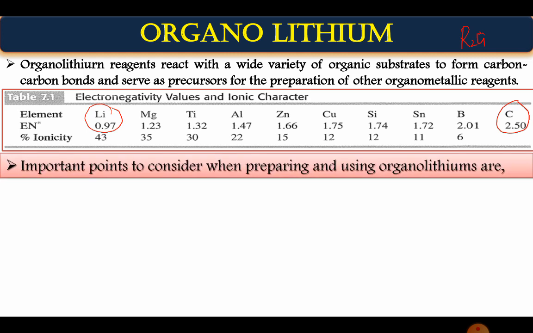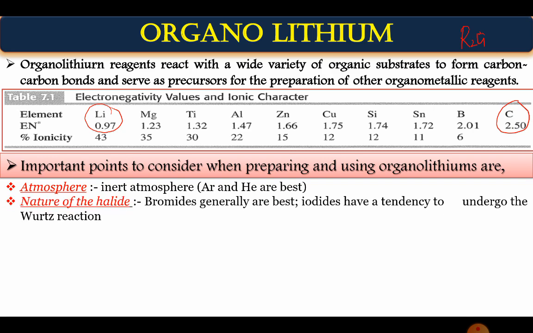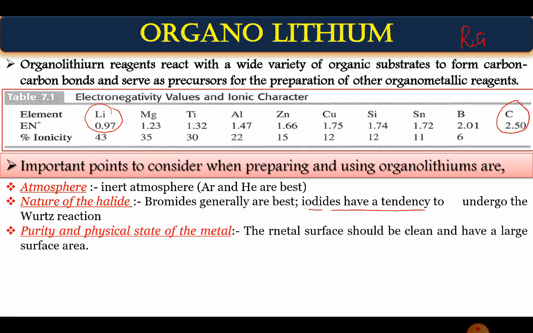Remember this one. What are the points to be considered while preparing organolithium? The environment should be inert, in the absence of oxygen and moisture, both should be absent, so it must be inert atmosphere. In the case of halides, generally we use iodide or bromide is the best one. We are not using fluorine or chlorine, as both have some limitations.